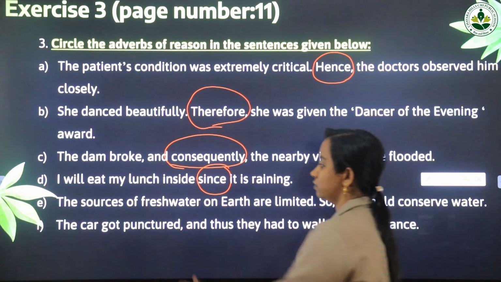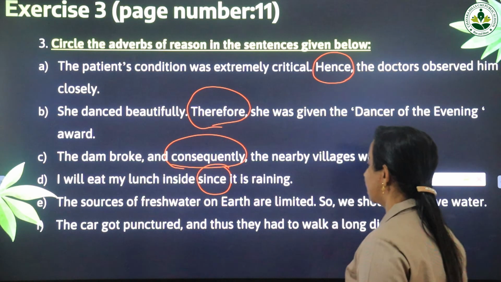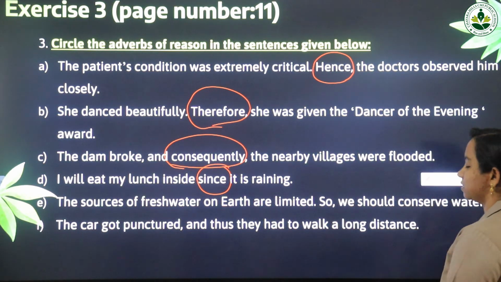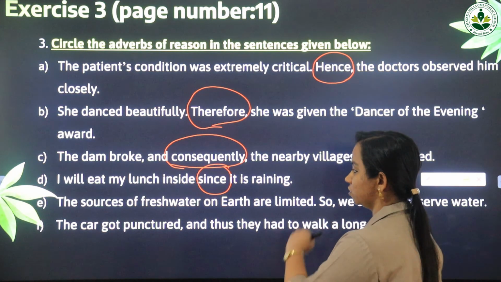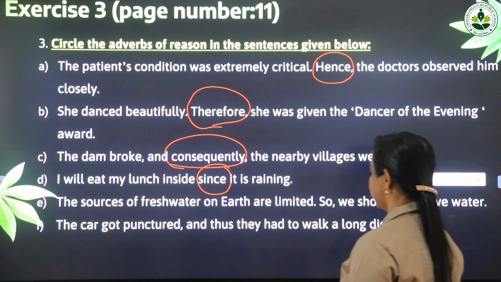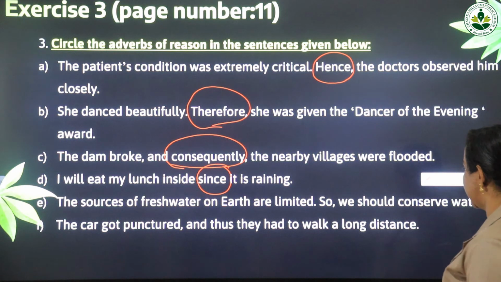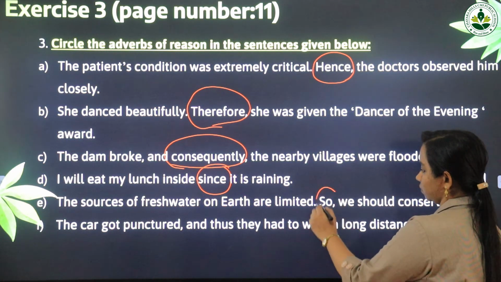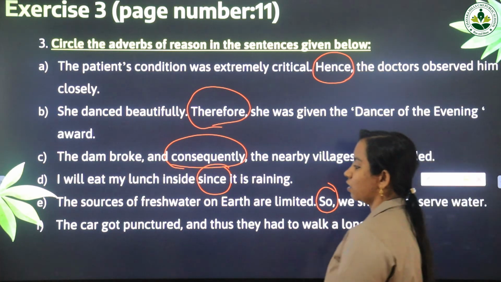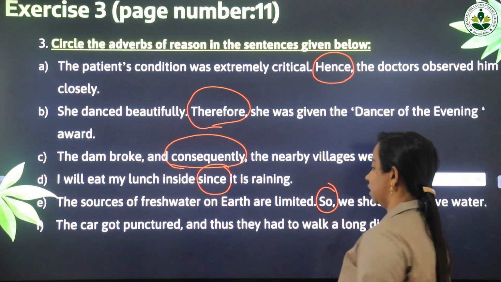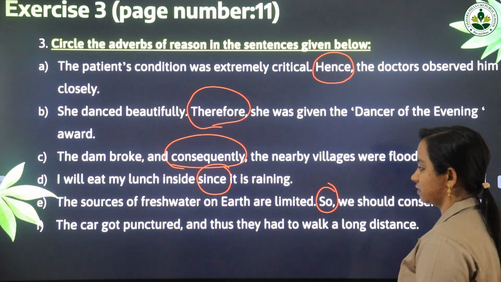Okay. The sources of fresh water on earth are limited, so we should conserve water. So this is an action that is happening. The sources of fresh water on earth are limited. So that's why we should conserve water. So is the adverb of reason. The car got punctured and thus they had to walk a long distance.